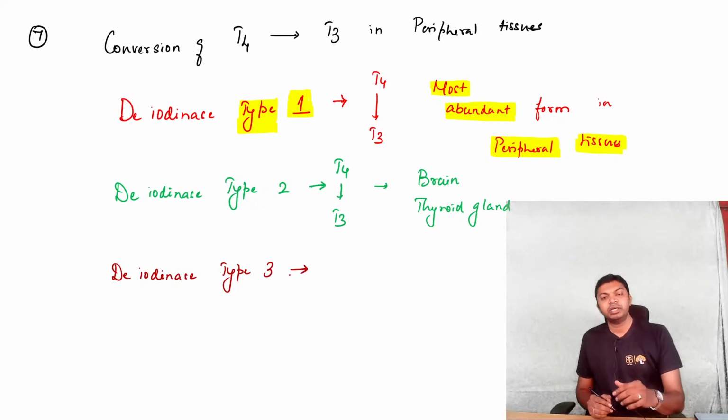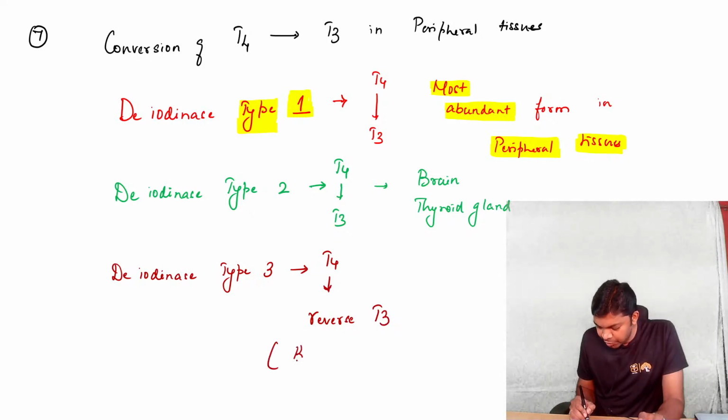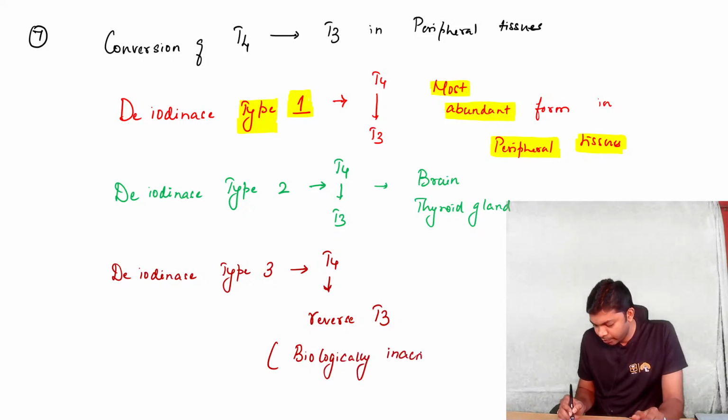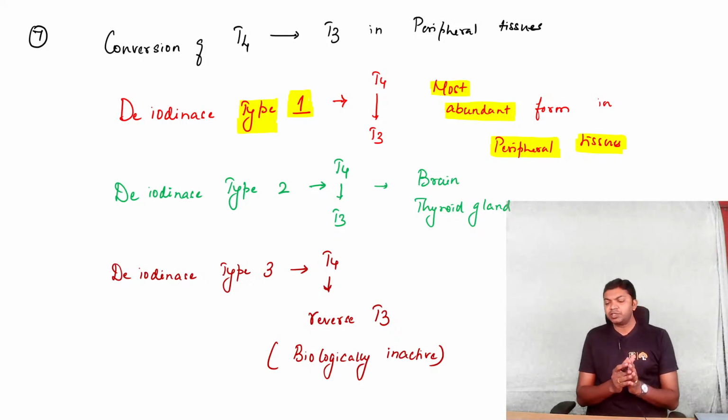Deiodinase type 3 is involved in converting T4 into a T3 called reverse T3. Reverse T3 is biologically inactive as of now, doctors. So reverse T3 is not going to give the active form of T3.